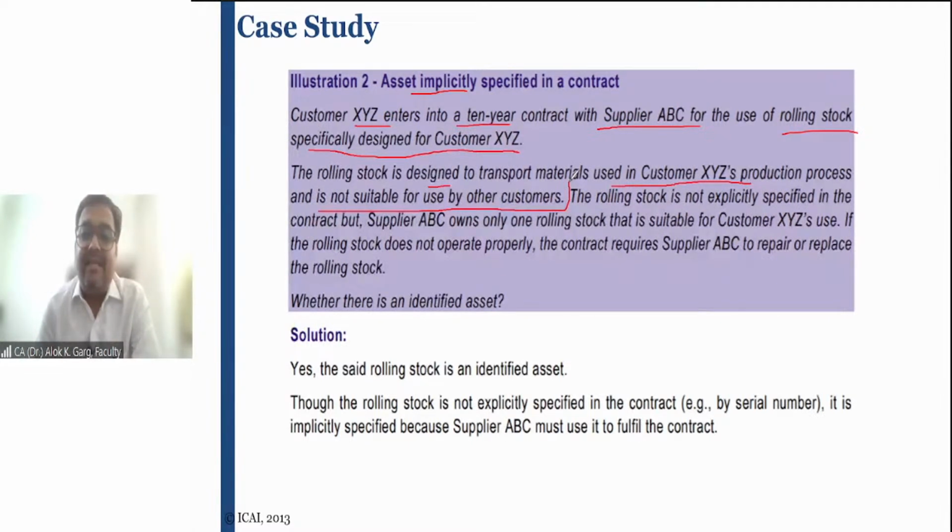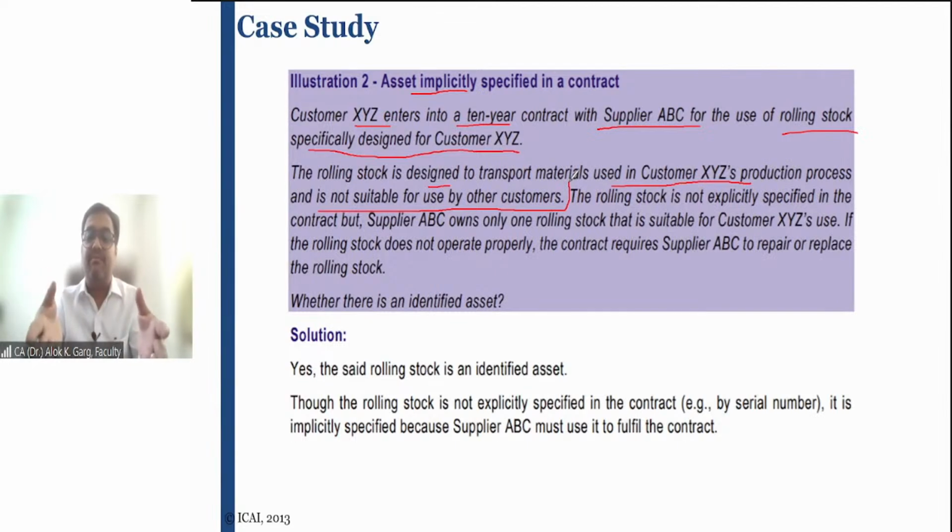And in this case, whether the lessor has a substantive substitution right, this asset is manufactured for this lessee only. The lessor will not be getting any benefit by replacing this asset with some other asset because the lessor cannot use this asset for another customer.